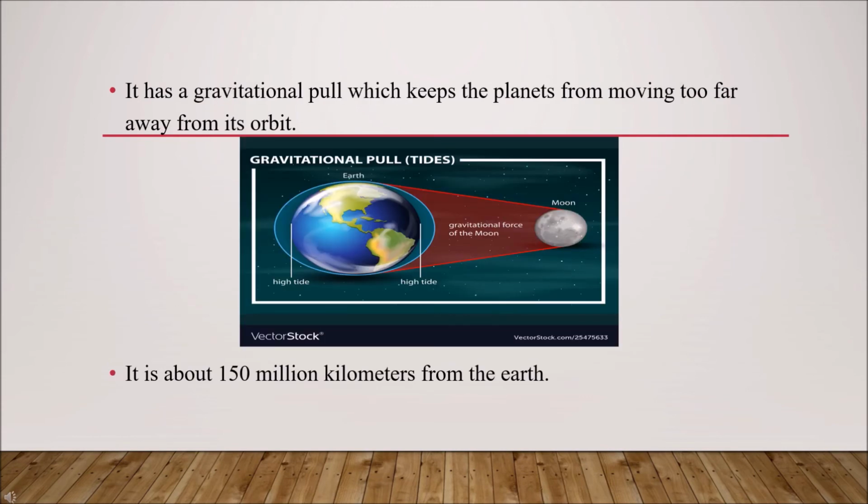The sun has a gravitational pull which keeps the planets from moving too far away from their orbits. See this picture, the gravitational pull from the earth to the moon. The sun is about 150 million kilometers from the earth.